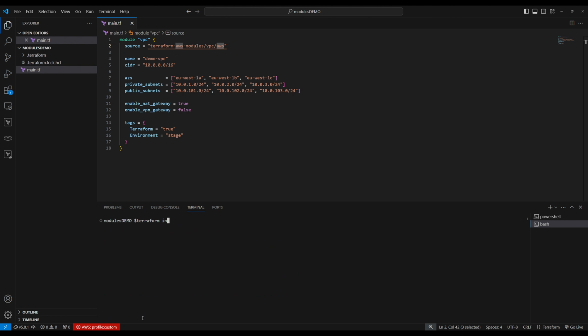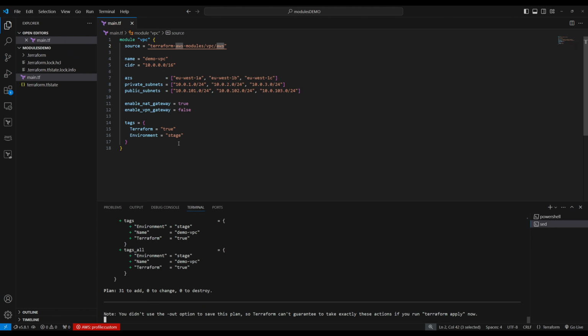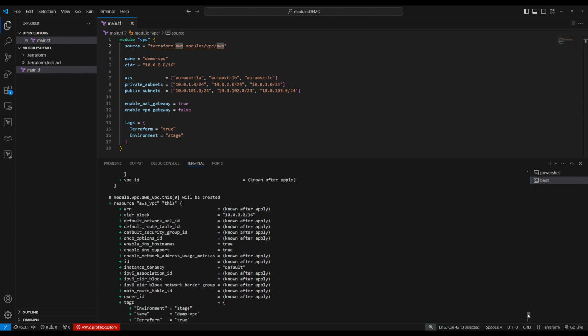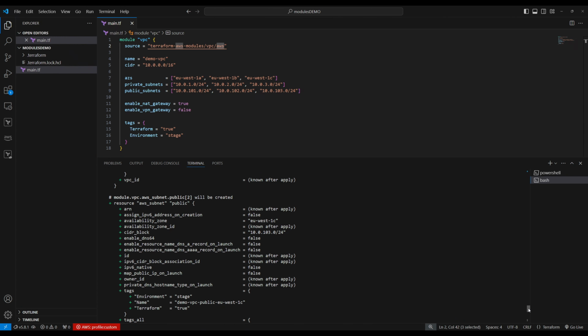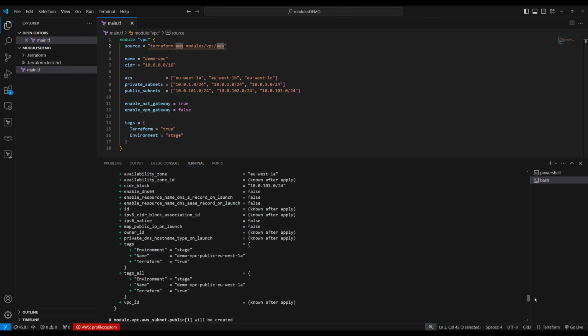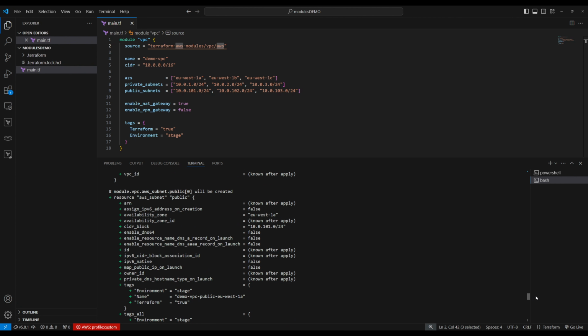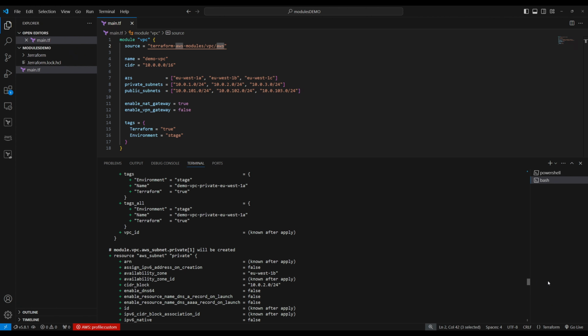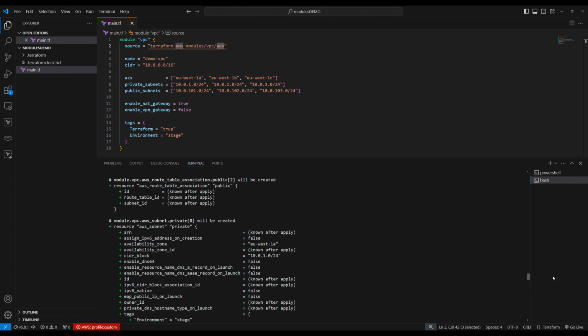Now let's do Terraform plan. Terraform plan is going to create, let's see how many resources it's going to create. See this one going to create 31 resources using these simple modules, right? So let's see, it's going to create a VPC, public subnet 2, public subnet 1, and it's going to create another public subnet in a different availability zone, private subnet. It's going to create a private subnet on another availability zone.